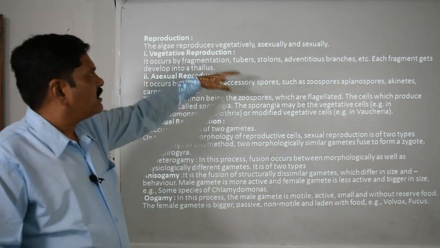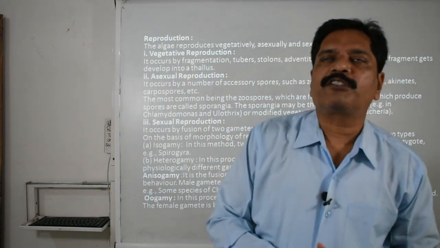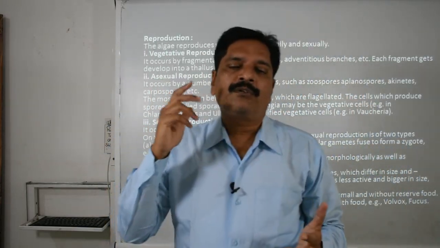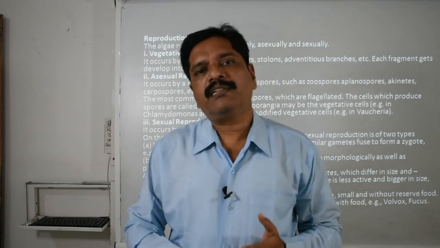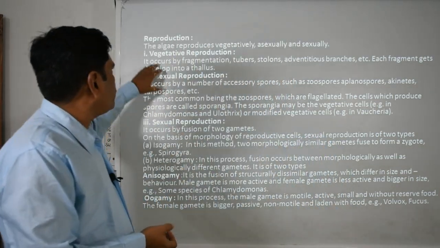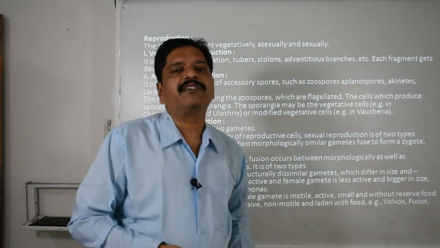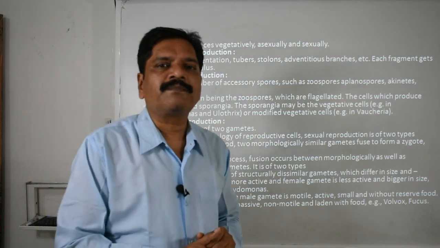Now here we are talking about the reproduction, clear. So basically it may reproduce by all three methods of reproduction, that is vegetative reproduction, asexual reproduction and sexual reproduction, clear. When we talk about vegetative reproduction, it occurs because of fragmentation. What is fragmentation?